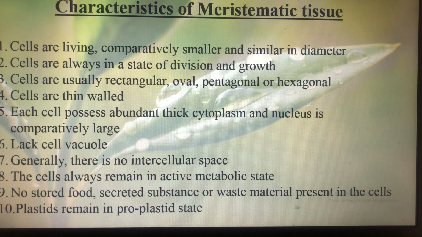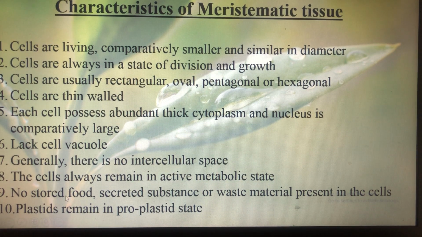Then as we have already mentioned, the cells always remain in a state of division. That means the cells are always dividing. Therefore the rate of metabolic activity is very high in these cells. That means the cells always remain in an active metabolic state. Then there is no stored food, and no sort of secreted substance or waste material can be found in these cells.